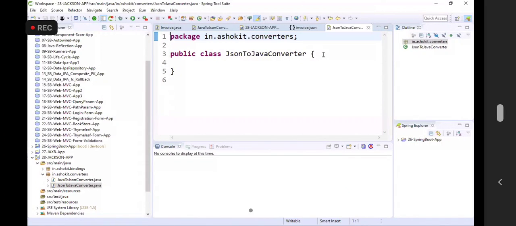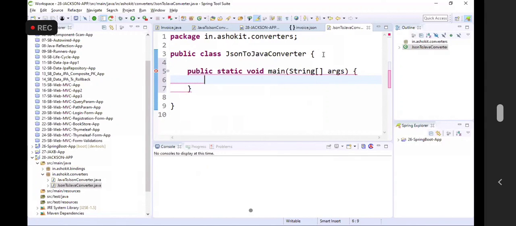I have a JSON file. I want to convert the JSON file into Java object. Let us take a main method. What is the class that is available to perform conversions here? Can you tell me what is the class available?